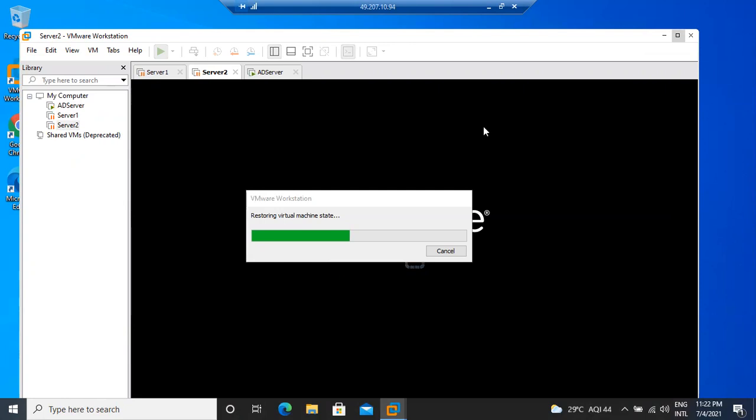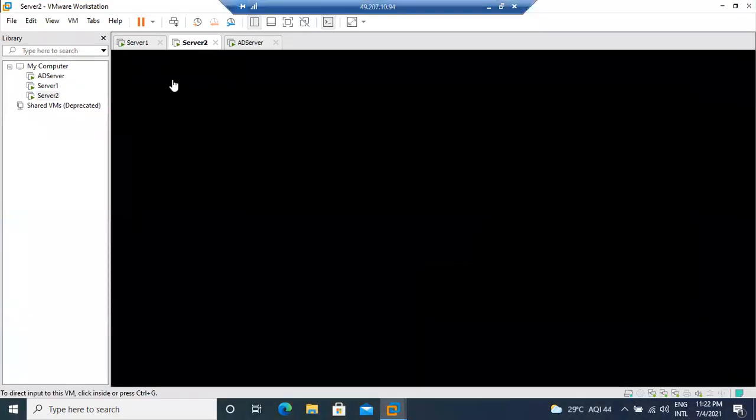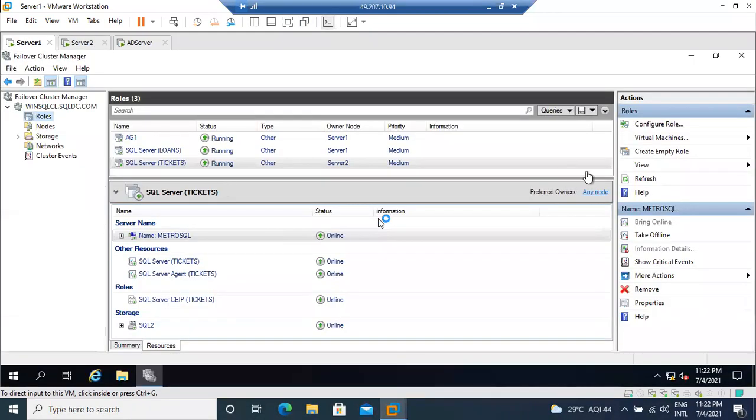First remember, our Windows team will create the Windows cluster. On top of the Windows cluster, we'll configure our SQL cluster. So I will show you both: how to configure a Windows cluster and how to configure a SQL cluster. After that, we have one tool, Failover Cluster Manager. By using this tool, we can check the cluster information, whether it is working or not. We'll see this later practically.